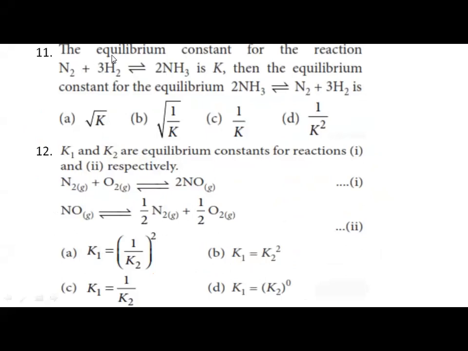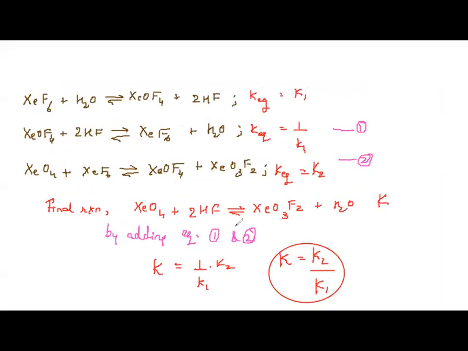Next question. The equilibrium constant for the reaction N2 plus 3H2 gives 2NH3 is K. What is this reaction, students? It is manufacture of ammonia by Haber's process. Please do remember, they are in gaseous states. Then the equilibrium constant for the equilibrium is asked. Take it out and solve it immediately and tell the answer.